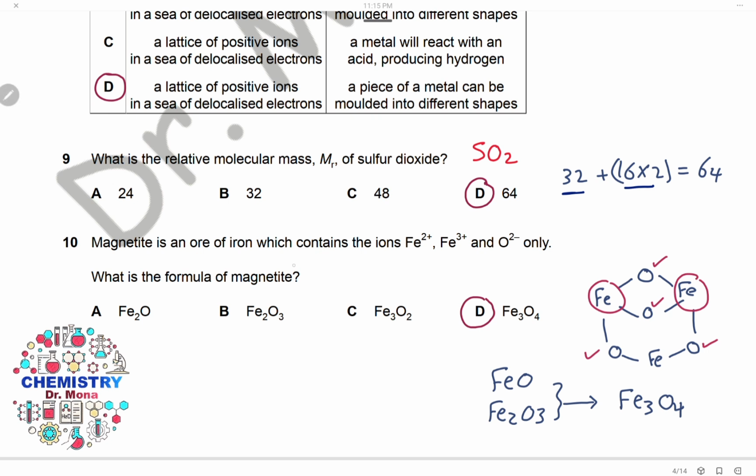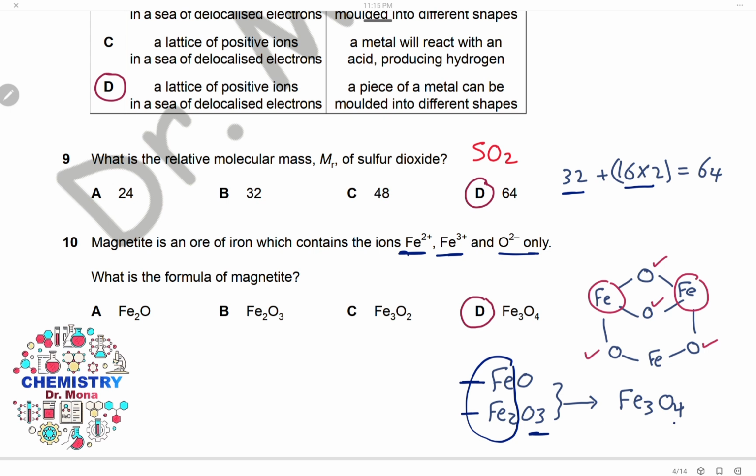Magnetite is an ore of iron which contains iron plus 2 ions, iron plus 3 ions, and oxide ions only. So we will have both iron 2 oxide and iron 3 oxide in one formula. So we will add the two formulas together, iron 2 oxide and iron 3 oxide. We will have a total of 3 iron ions and 4 oxide ions. So the formula will be Fe3O4.